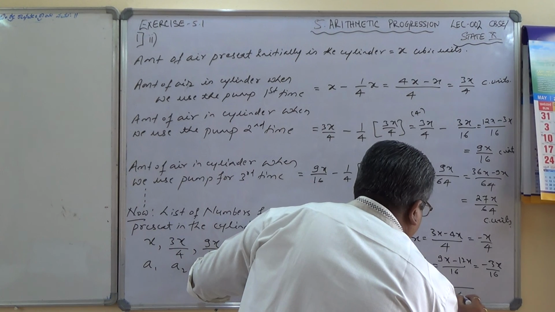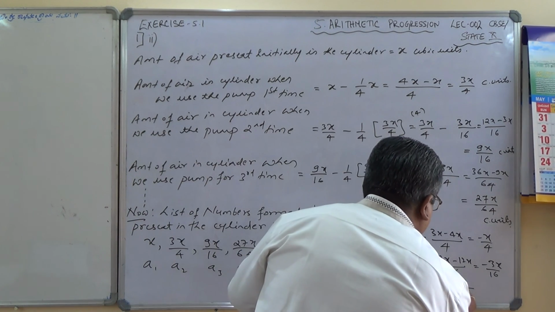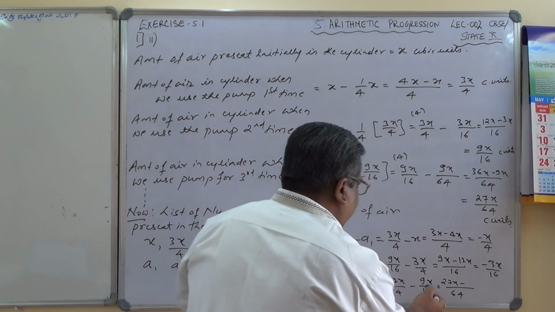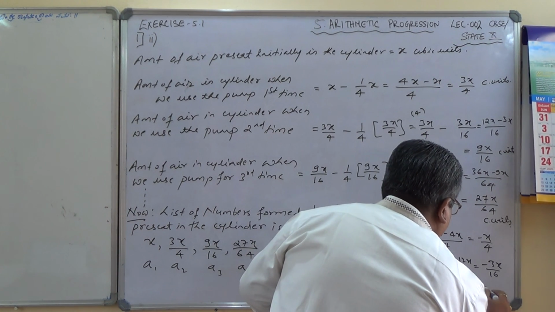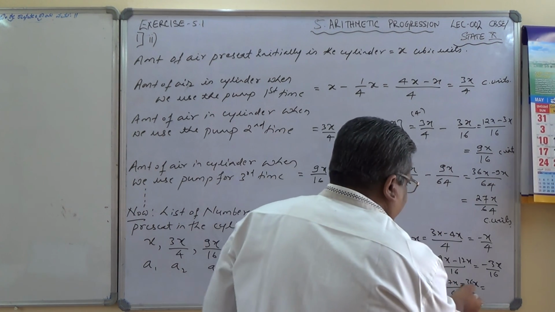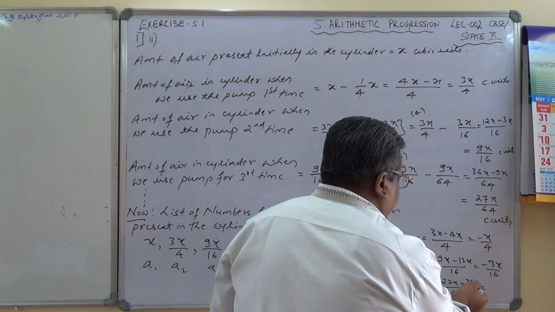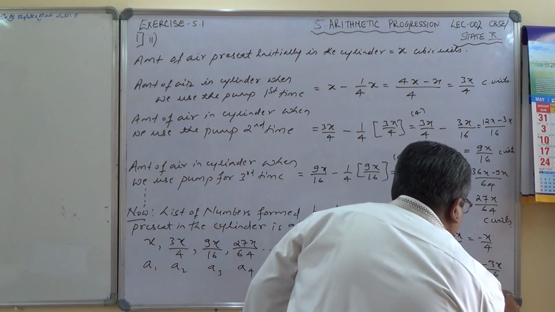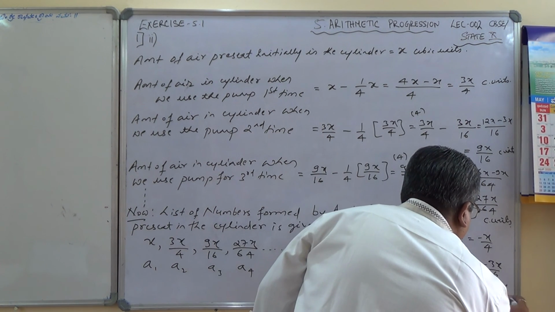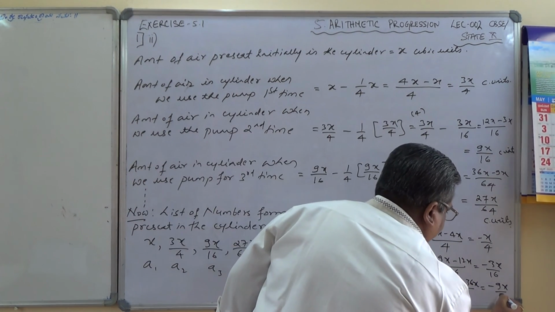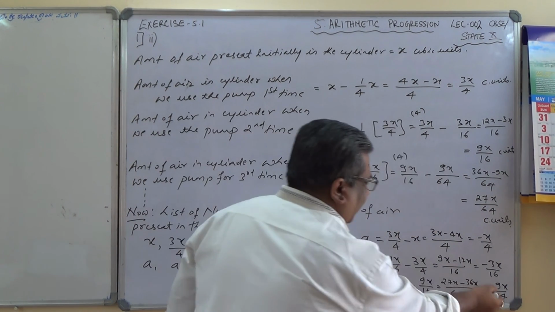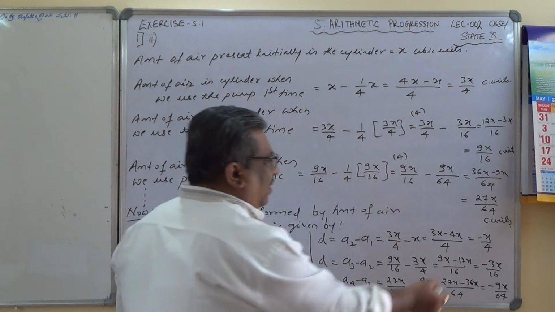LCM is 64, so 27x minus 36x, which equals minus 9x by 64. So is the common difference the same here?